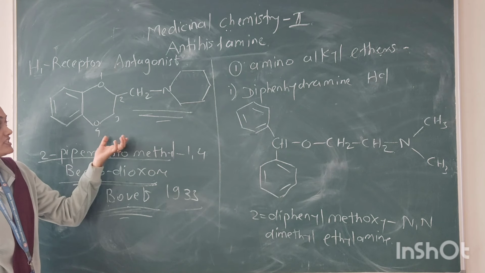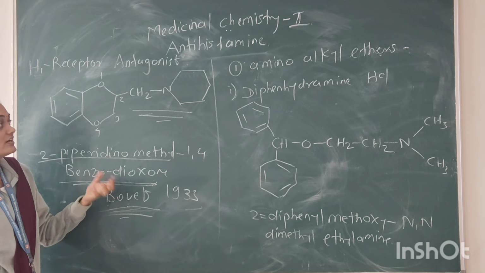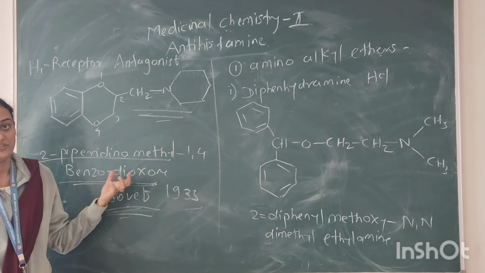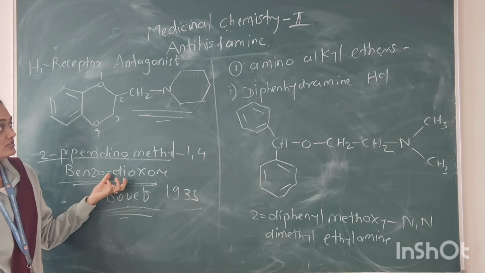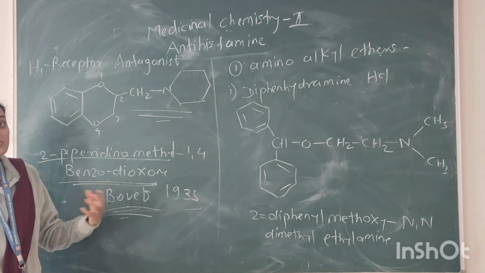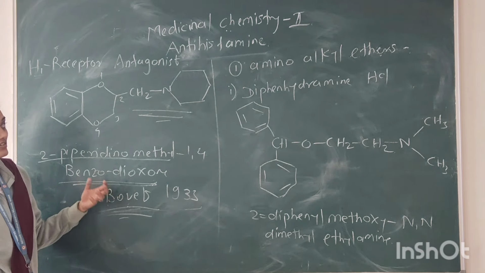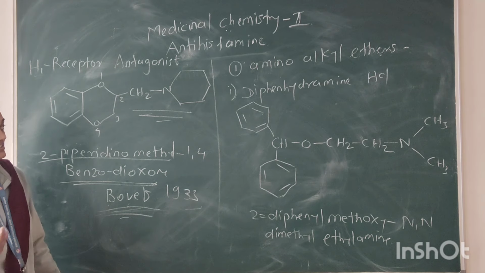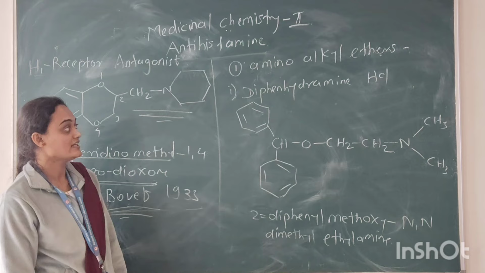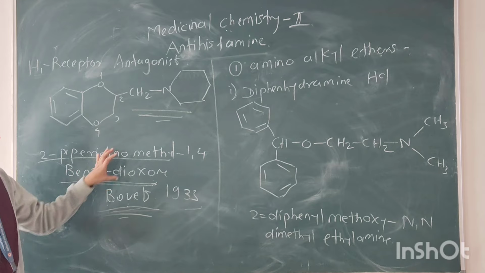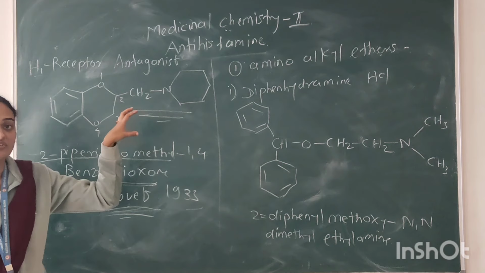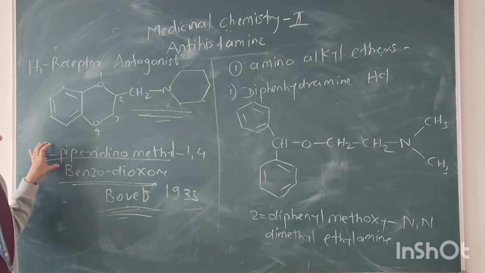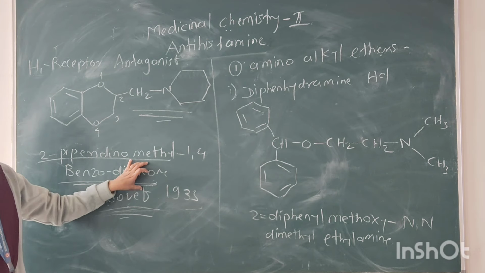After the discovery of this drug, molecular modifications were carried out to introduce the class of drugs which act on the H1 receptor, or which act as antihistamines. The basic nucleus for the designing of antihistamines is the benzodiazone nucleus.